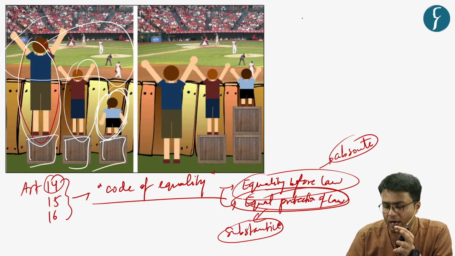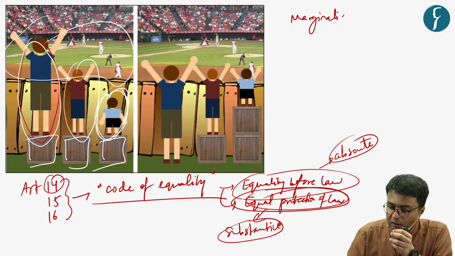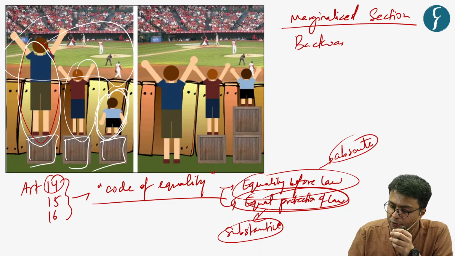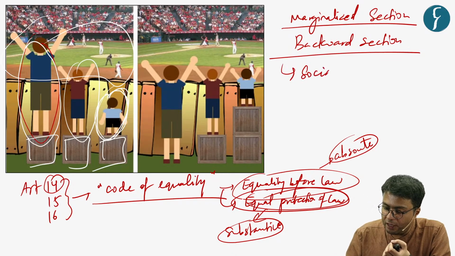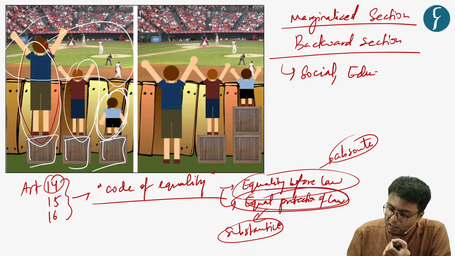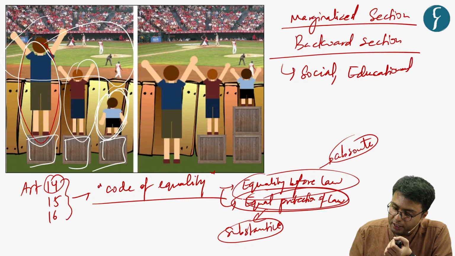For example, we understand that there are marginalized or backward sections in Indian society. And how are these sections backward? By virtue of their social and educational backwardness.